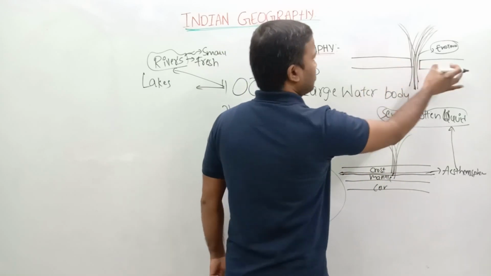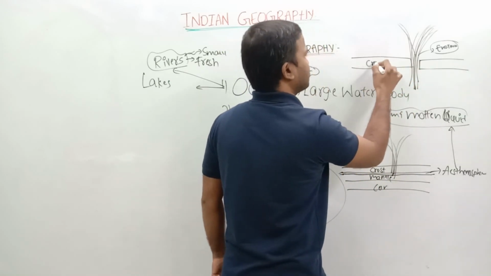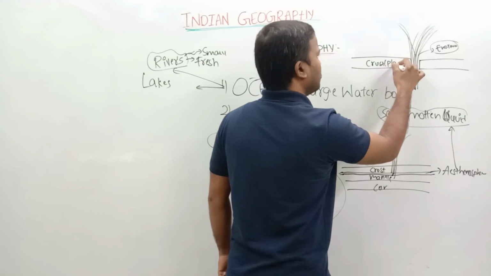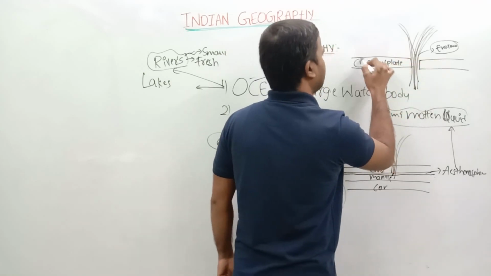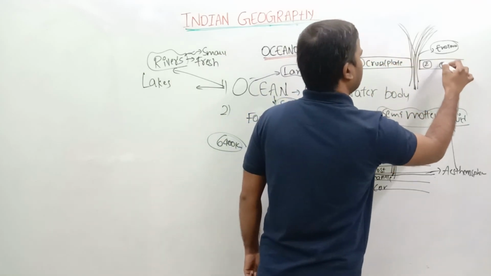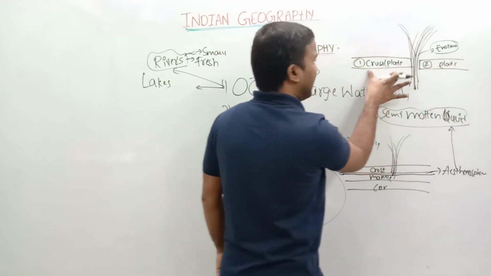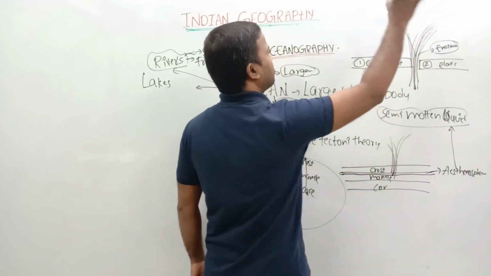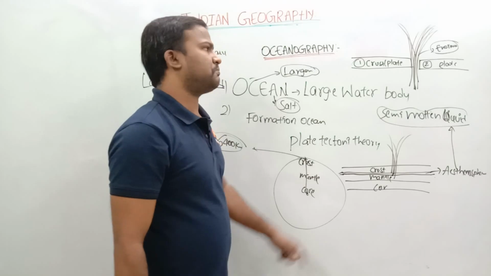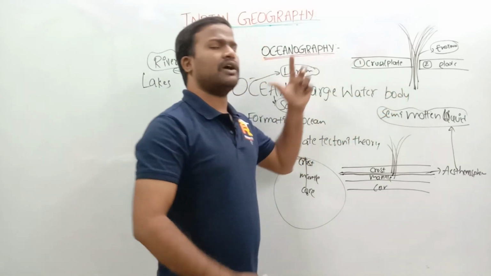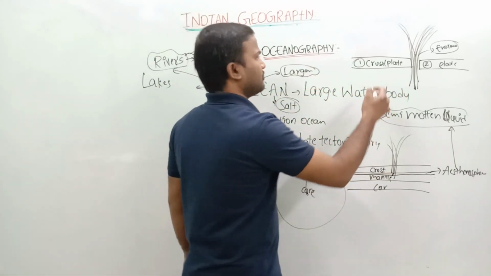Due to this enormous energy, what will happen? The plate, which means the crust, is also called a plate. Just think, this is plate 1 and this is plate 2. These plates start moving away from each other, that is, away from the volcano.